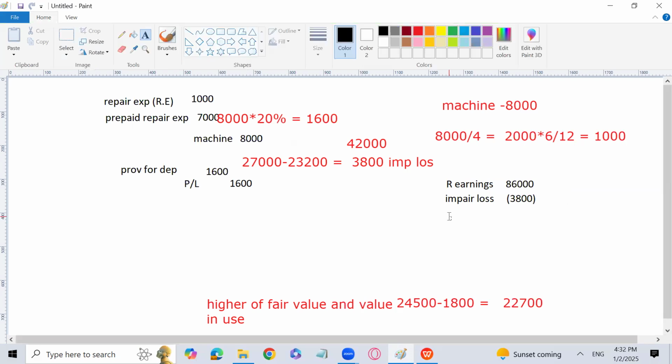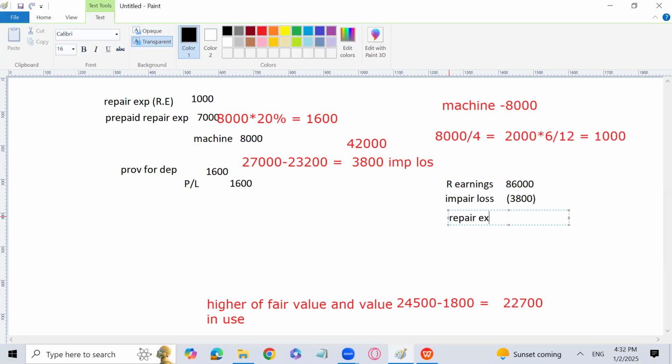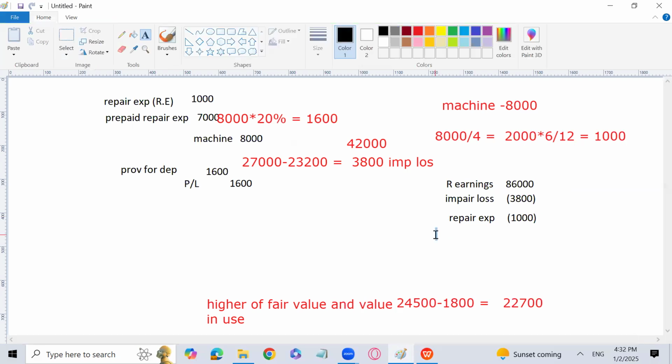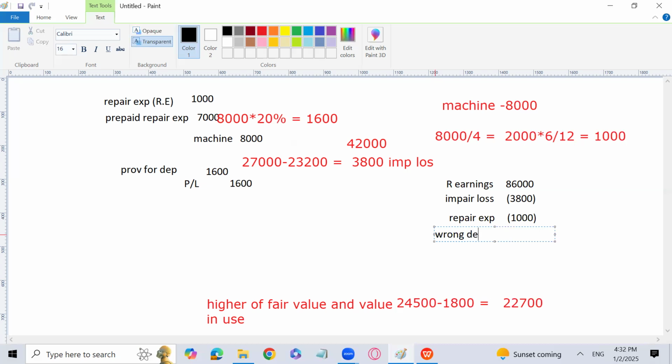Then there is going to be repair expense, which should have been recorded as repair expense but was not recorded. So expense is going to decrease the retained earnings, obviously. Then there is a wrong depreciation charged, which needs to be added back to the retained earnings. That is 1,600. That is the wrong depreciation, which should not have been charged because 8,000 has been recorded as a non-current asset, while it was not a non-current asset at all. So 86,000 will be there.